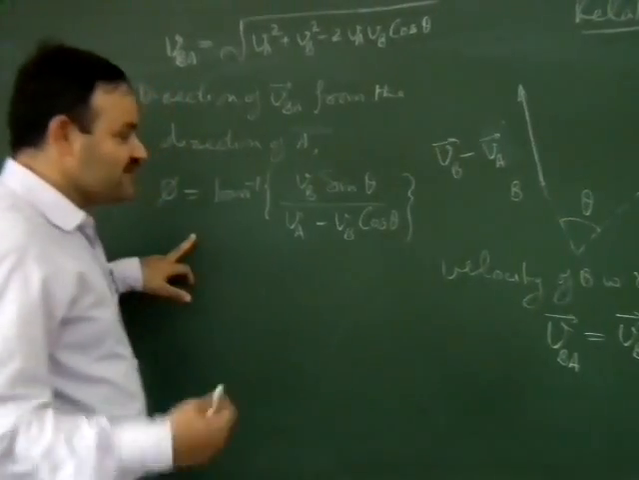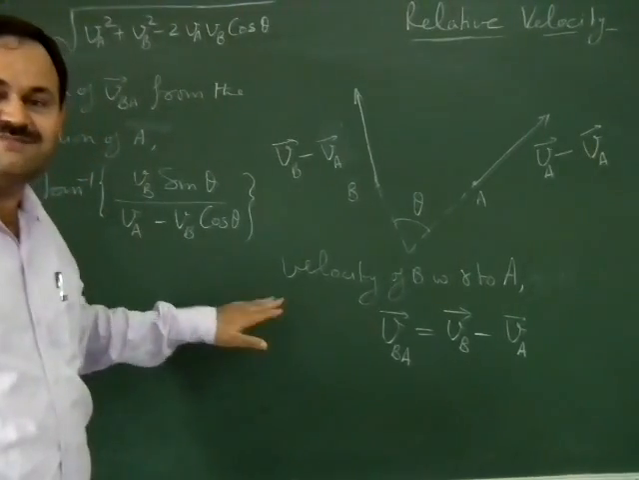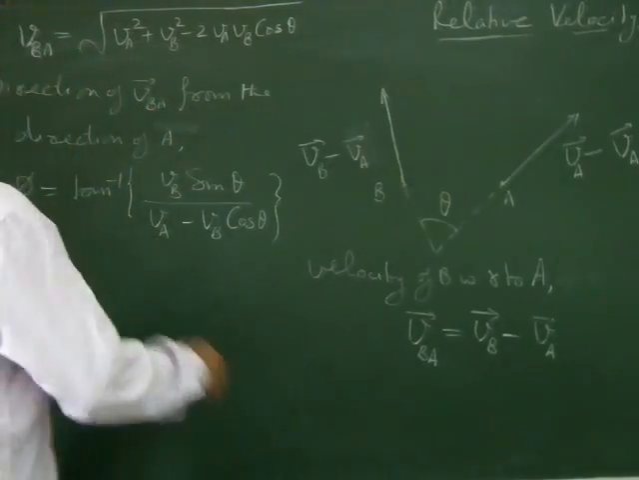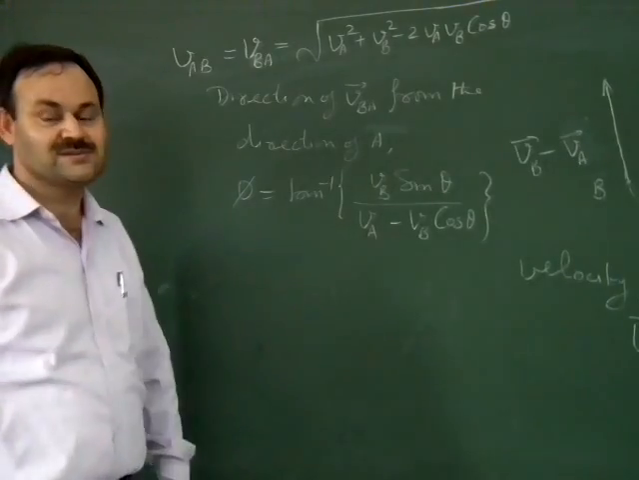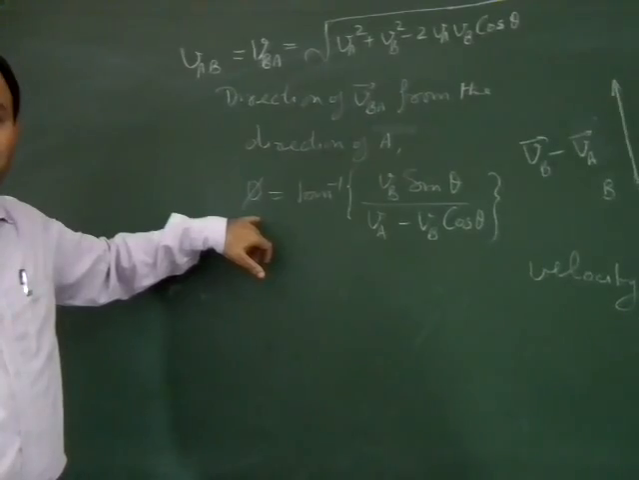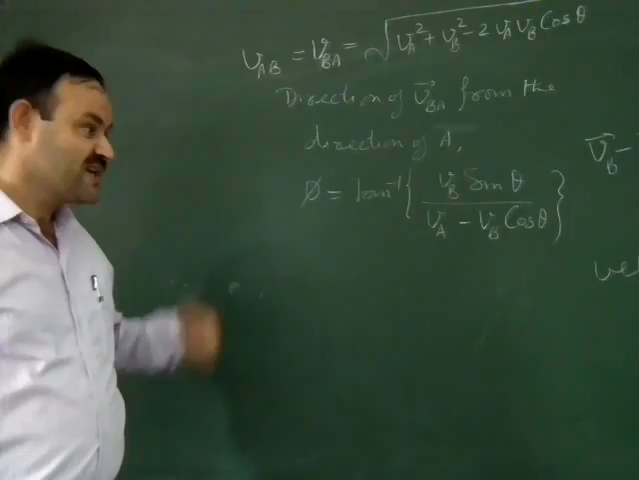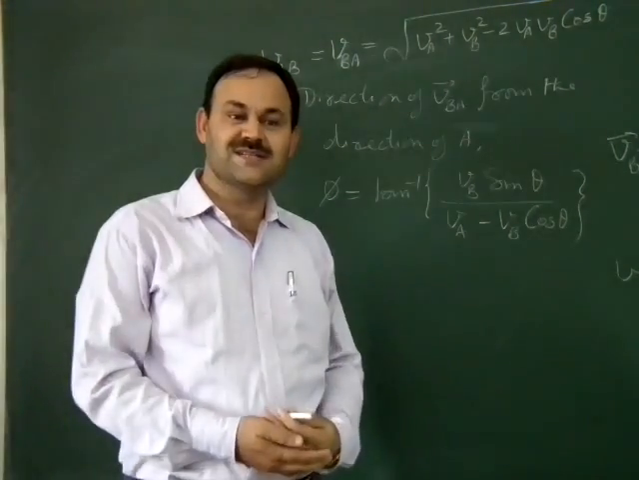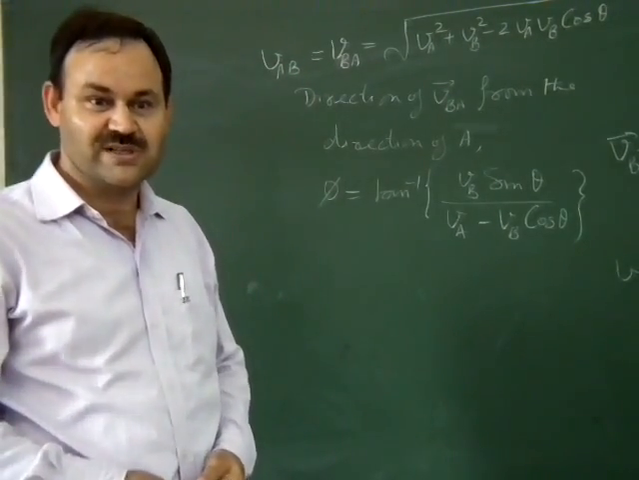Now, if we want to find out the velocity of A with respect to B, then the velocity of A with respect to B will be directed opposite to that of VBA. It means the magnitude of VAB will be the same as the magnitude of VBA, but the direction of VAB will be opposite to that of VBA. This concept of relative velocity is used whenever we are considering the motion of a body as seen by another body who himself is in motion.